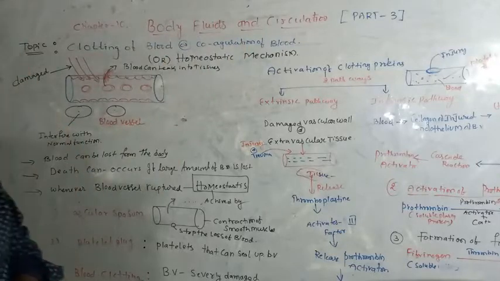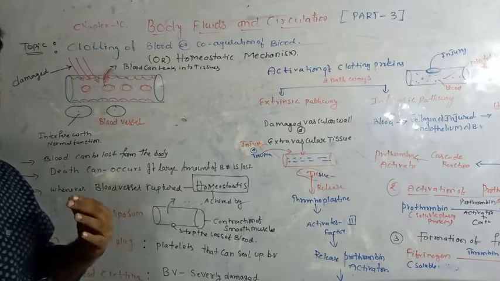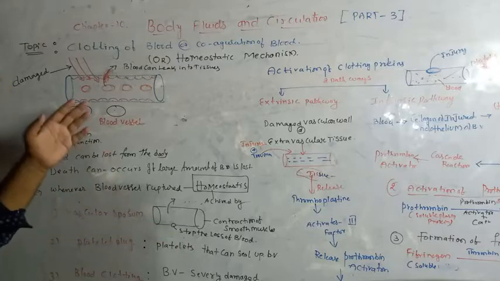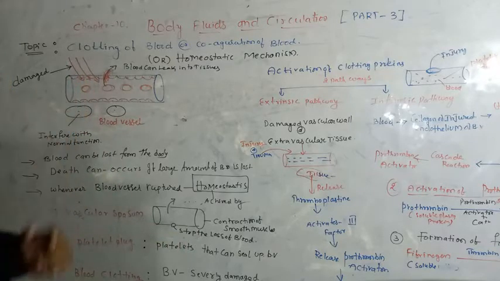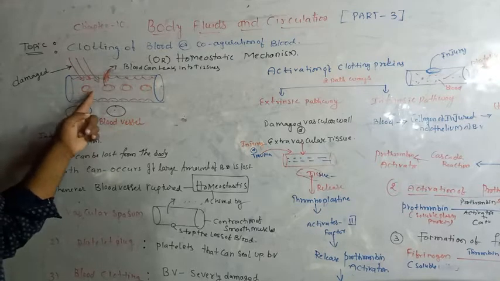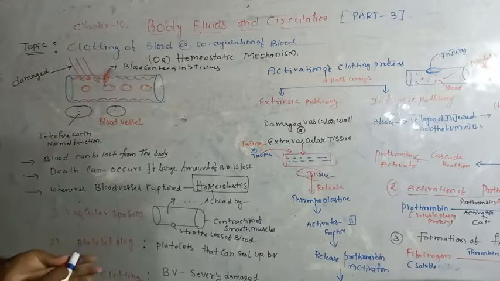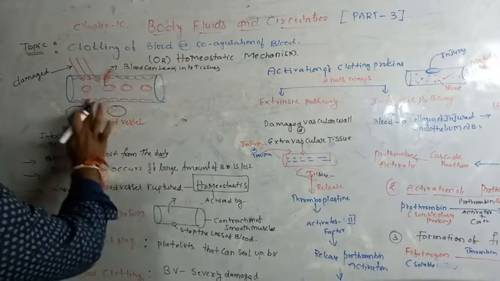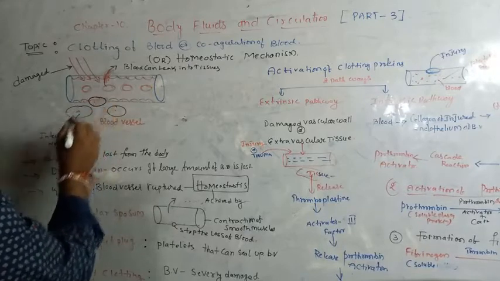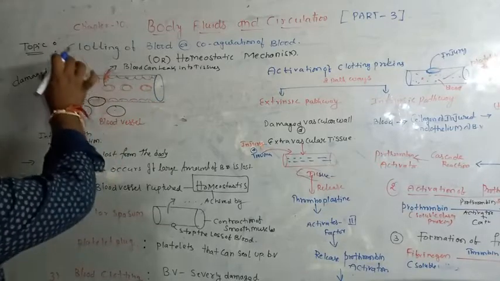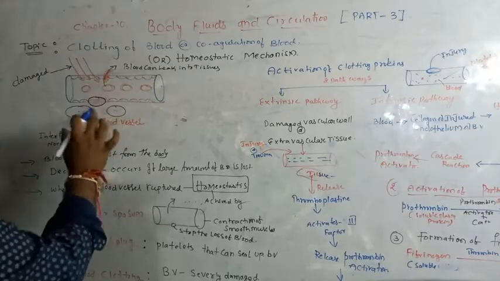When an injury occurs on the blood vessels, what happens? The blood vessels get damaged. Due to the injury, blood vessels are damaged, and due to the damage, the blood is leaking. You can see here, this is the blood vessel. Due to any kind of injury, the blood vessels rupture or get damaged.